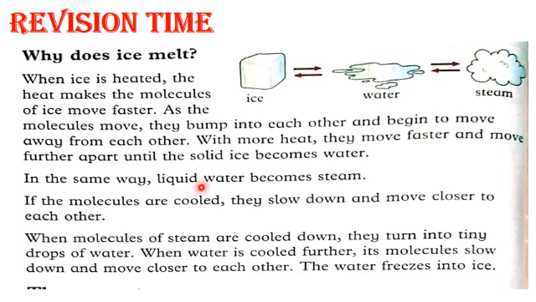In the same way, liquid water becomes steam. On further heating, water will convert into steam, in the form of gas. If molecules are cooled, they slow down and move closer to each other. If we cool the molecules, steam will convert into water. On further cooling, or freezing, water will convert into ice. When molecules of steam are cooled down, they turn into tiny drops of water. When water is cooled further, its molecules slow down and move closer to each other. The water freezes into ice.